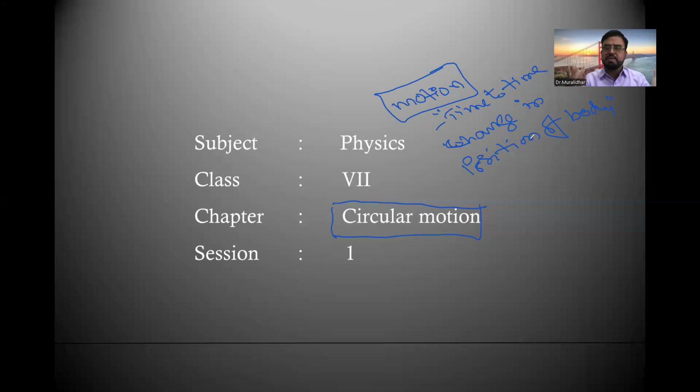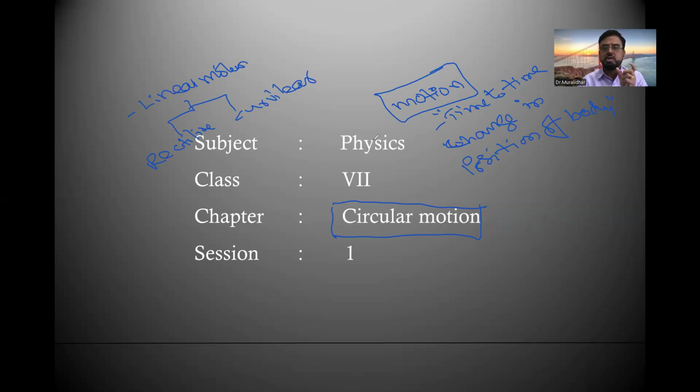There are various types of motions we see in our day-to-day life. It may be linear motion, which is again of 2 types. If the body moves in a straight line, that is called rectilinear motion. If the body moves along a curved path, taking turns like cars, that is called curvilinear motion.